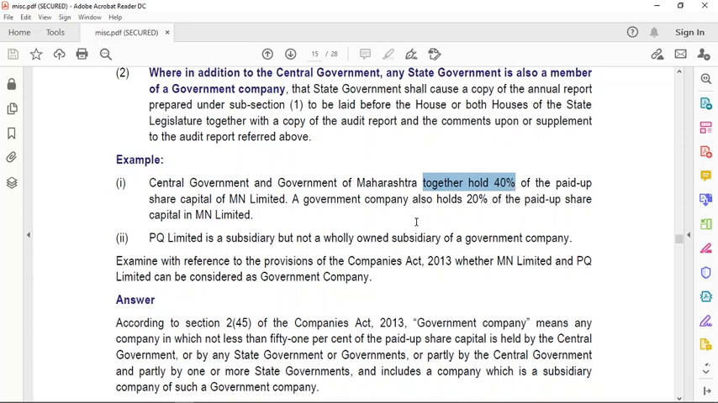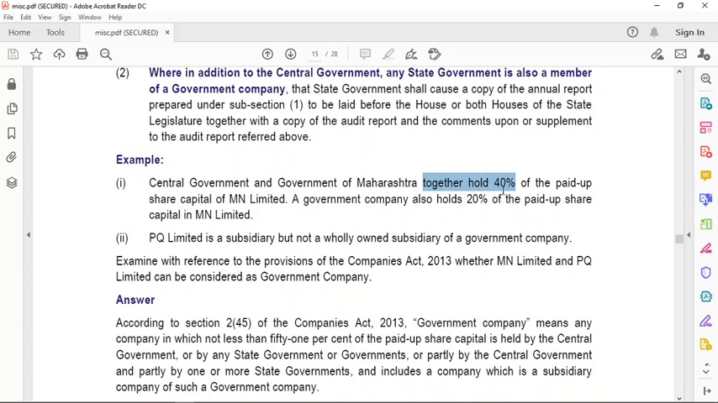So definition के हिसाब से जाते हैं. Definition में लिखा था जहाँ पर भी central government, either the central government alone or along with the state government or state governments, that means more than one state government, or only the state government are having at least you're having more than 51% of the paid up share capital as their stake. So उस case में the company becomes a government company, but यहाँ पर stake कितना है 40%.